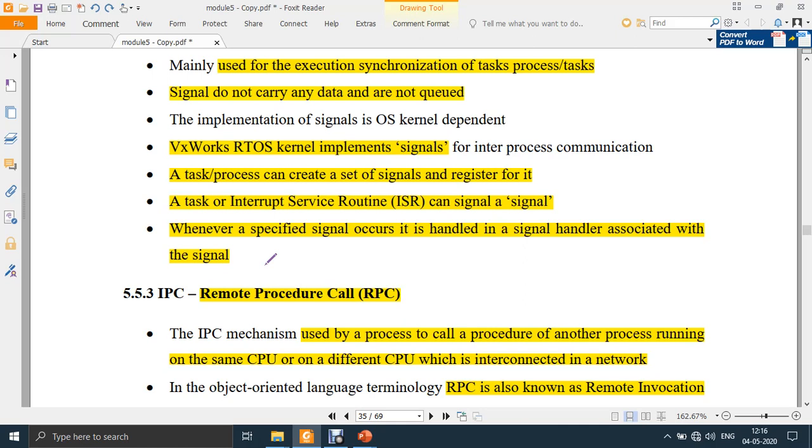So the signals do not communicate anything. As soon as it is red, it will not announce to stop. There is no speaker there to announce it. Only the signal is displayed. Only the red light turns on, and as soon as the red light turns on, people understand that they have to stop. That is what we mean by signal.